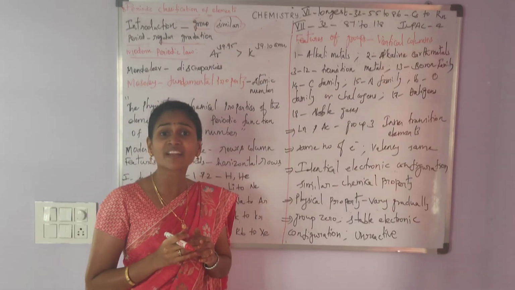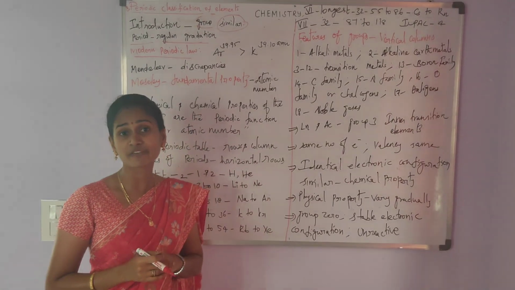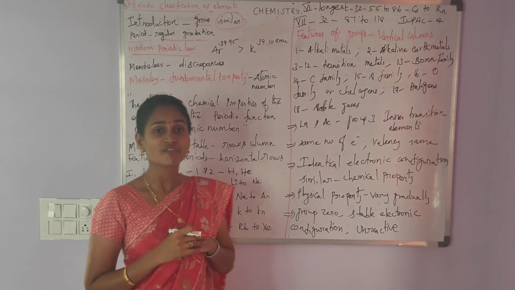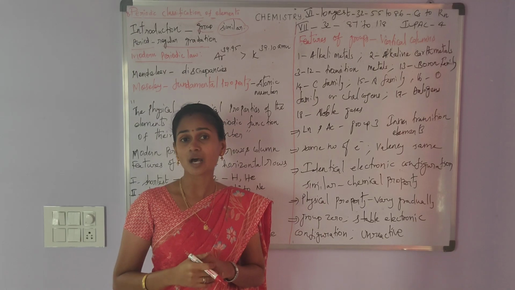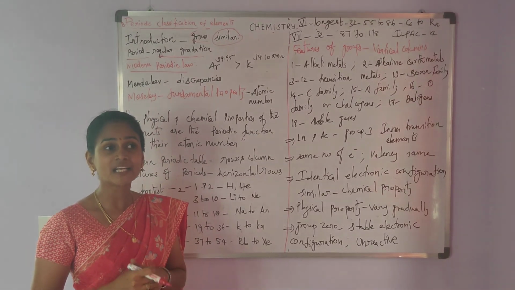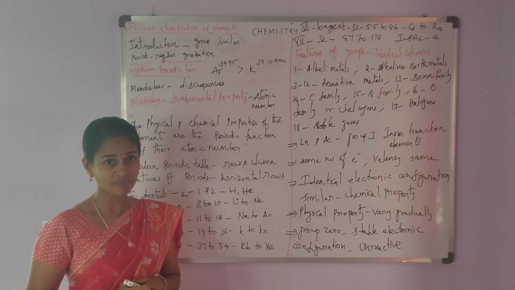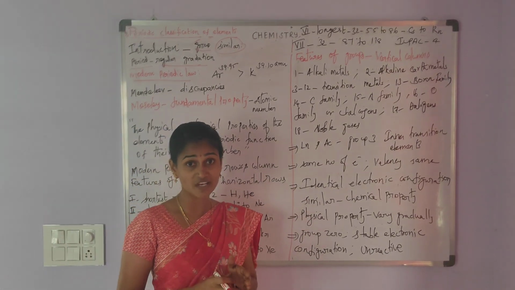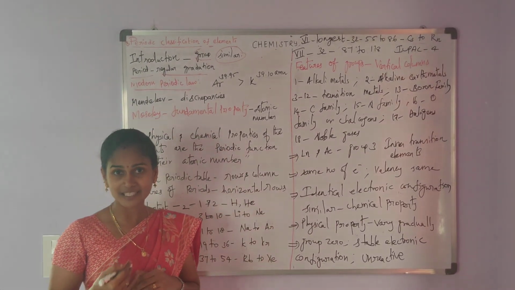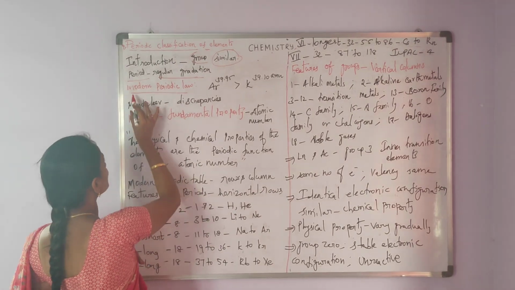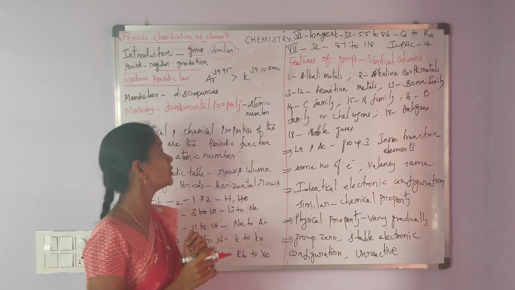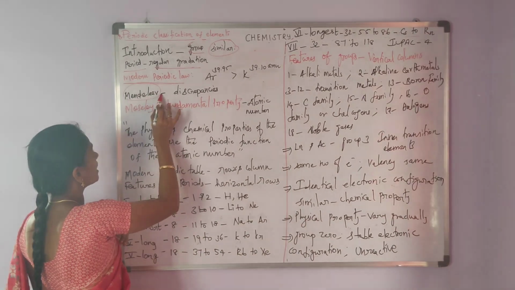So, scientists made several attempts to classify the elements in a logical way. In our previous classes, we discussed Dobereiner's law of triads, Newlands' law of octaves, and Mendeleev's periodic table. But now we are in a situation to get higher order thinking about the properties of the elements. So now we are moving to the modern periodic law. First of all, we want to know Mendeleev's law.